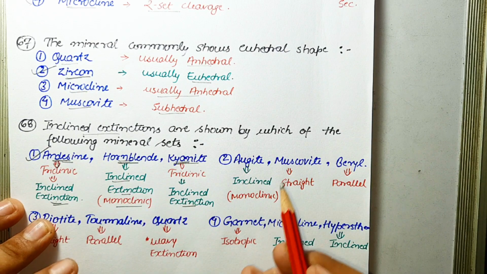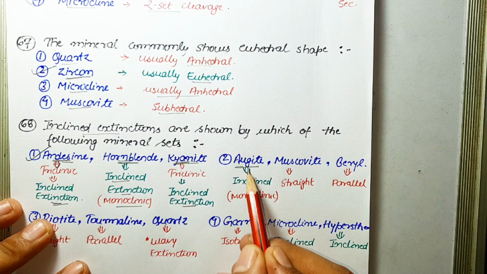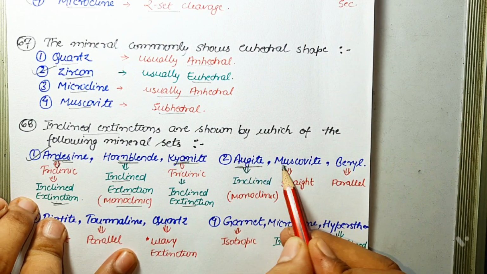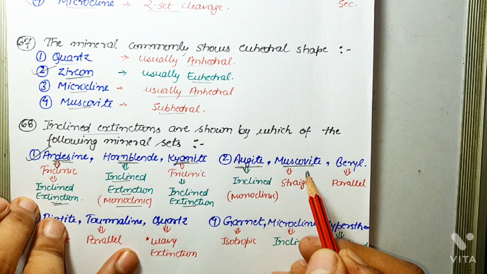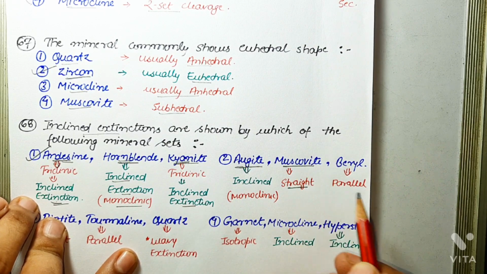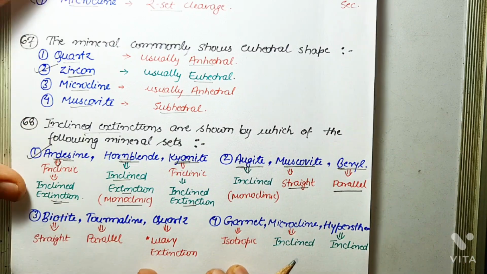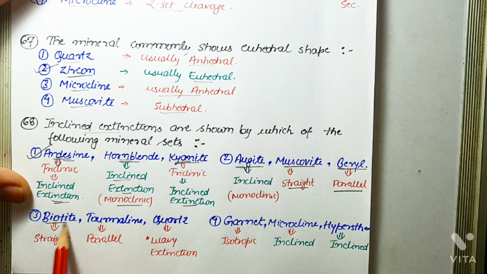Now let's see other options also. Augite is a pyroxene, clinopyroxene, and it shows inclined extinction, while muscovite is a mica mineral, it shows straight extinction, and beryl shows parallel extinction. Okay, next option is biotite shows straight extinction, tourmaline shows parallel extinction, while quartz shows wavy extinction. In both these options, these three minerals show different types of extinction.